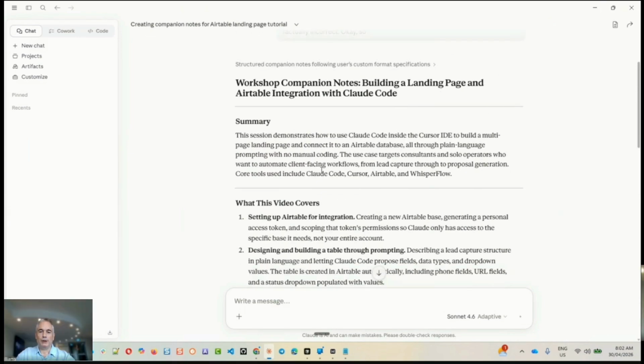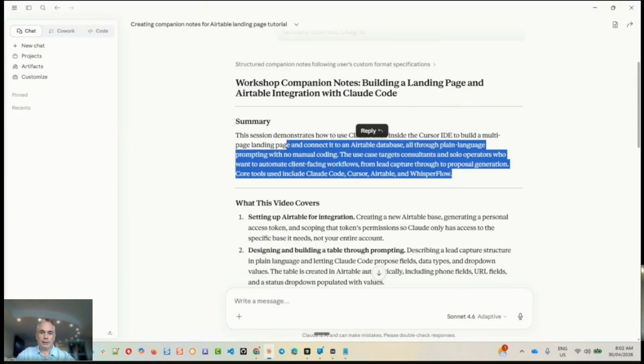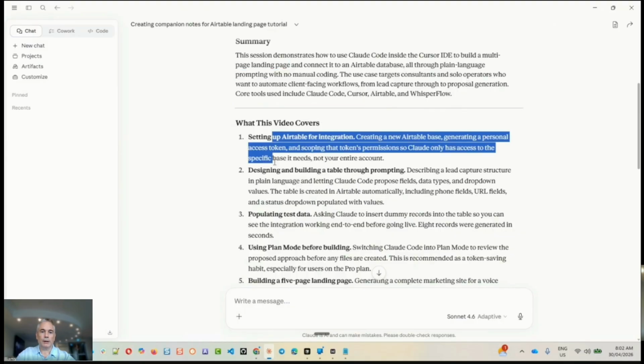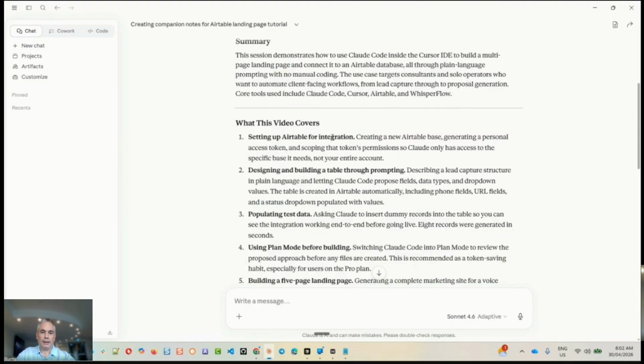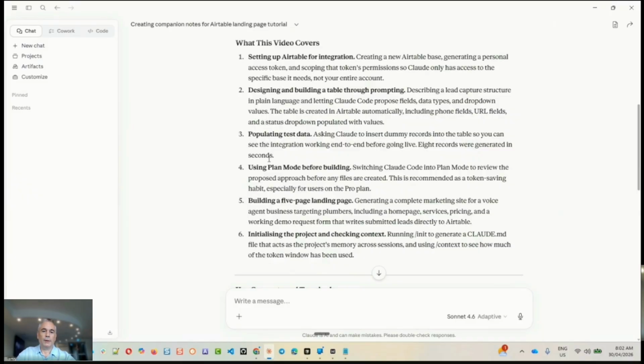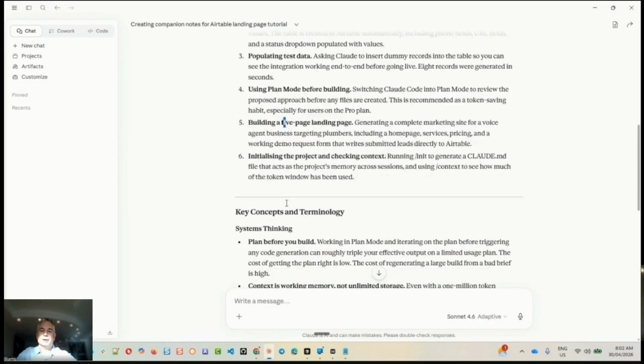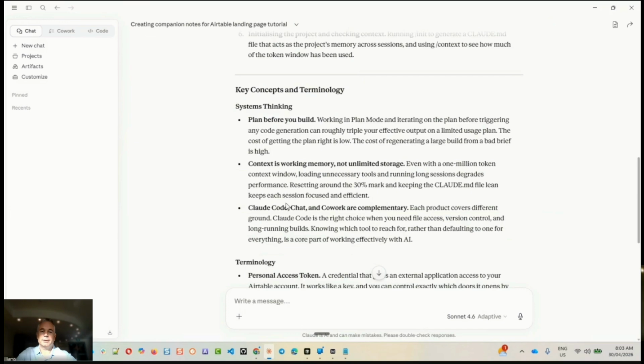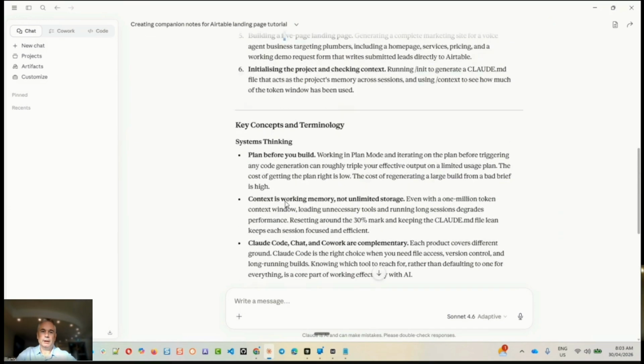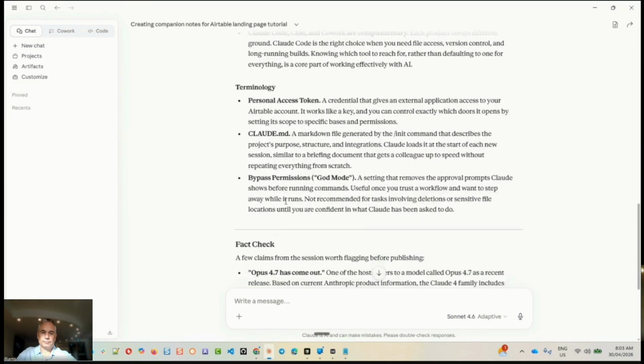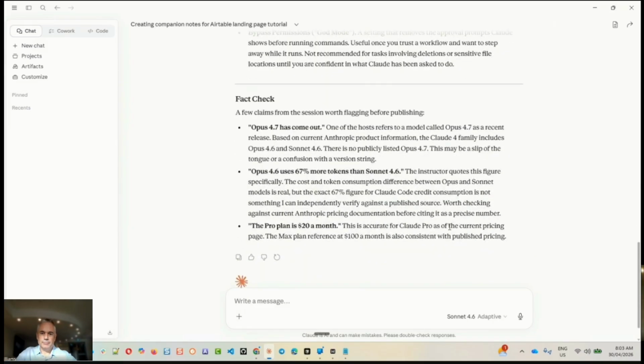Sure. So you can go back and watch the previous video. You'll see that on the landing page, Airtable integration, it's summarized it. It's told us what the video covers. It talks about setting up Airtable, the integration. We got into planning before doing the building, and we built a 5-page landing page. And we also were able to enter an Airtable contact. And here are the key concepts and terminology. And then the final bit, it's said, these are the things it's checked, and these are possibly some of the inconsistencies.